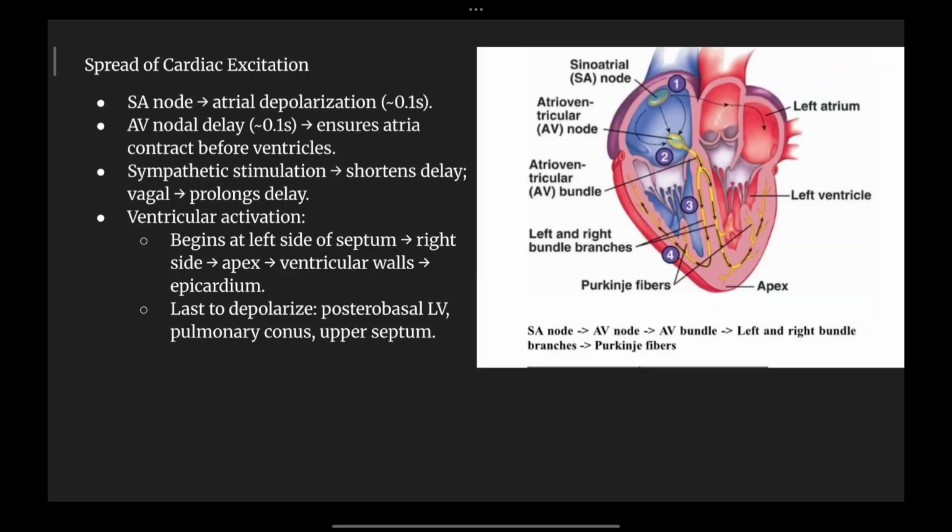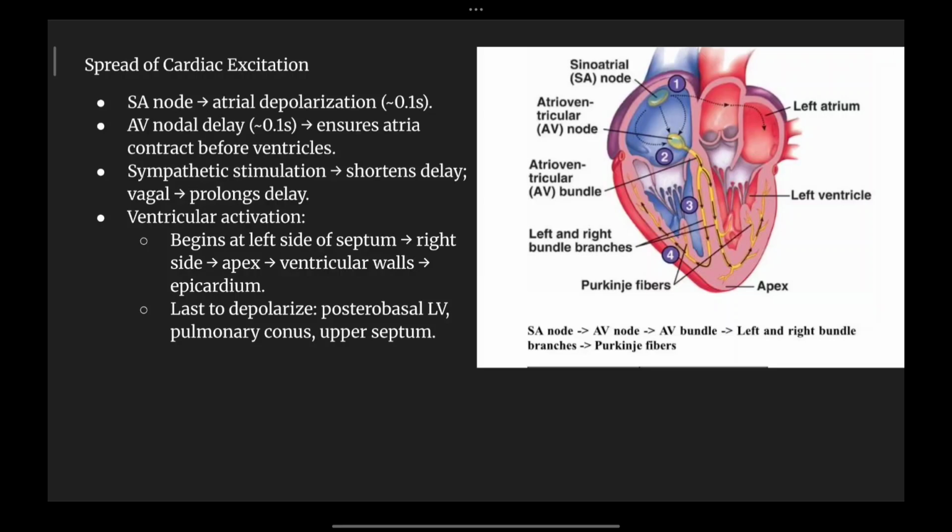For the atrioventricular node it is delayed, and approximately 0.1 second is required to ensure that the atria contract before the ventricles do. So when the atria are contracting, the atrioventricular valves open up, allowing the blood to move from atrium to ventricle.